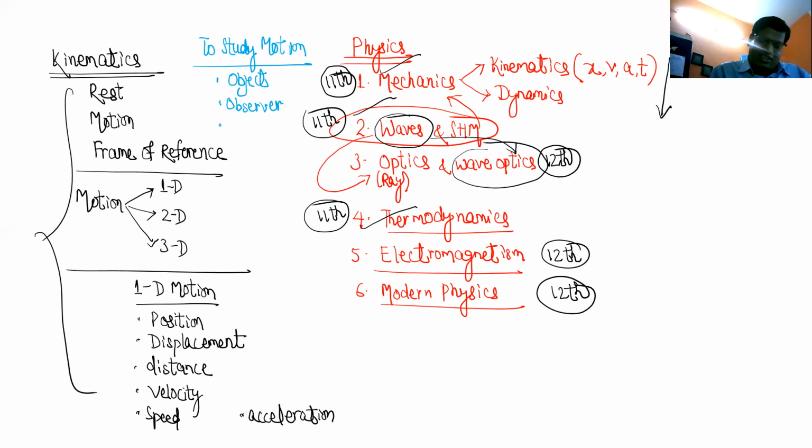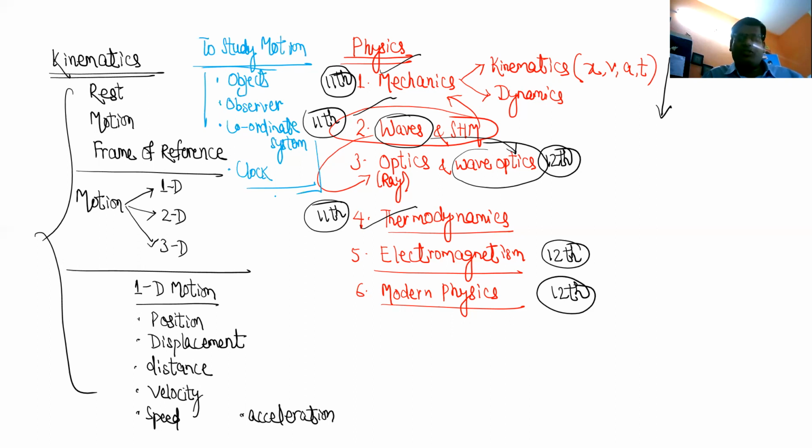Then you must have some coordinate system. Otherwise, how will you measure the position of the particle, velocity, acceleration? You need to have some sense of position, a coordinate system, right? And then you need to have a clock or a sense of time. Without time, how can you study? There has to be a device for measuring time. After having all these things only, we can start studying motion.